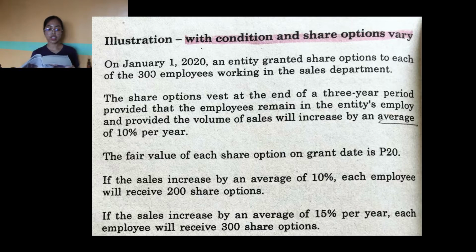The fair value of each share option on grant date is 20 pesos, and if the sales increase by an average of 10%, each employee will receive 200 share options. If the sales increase by an average of 15% per year, each employee will receive 300 share options.